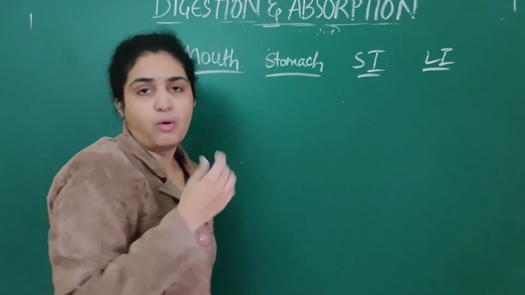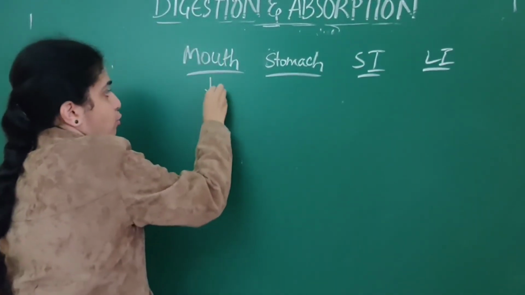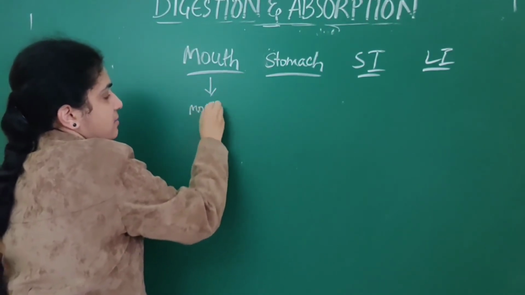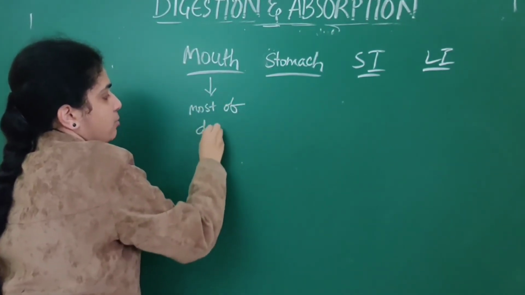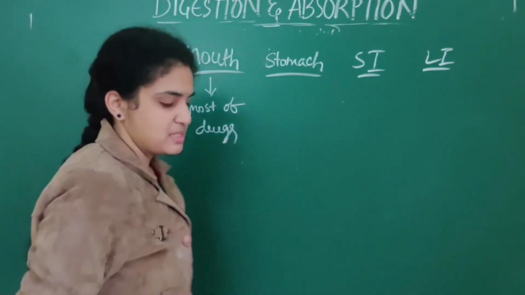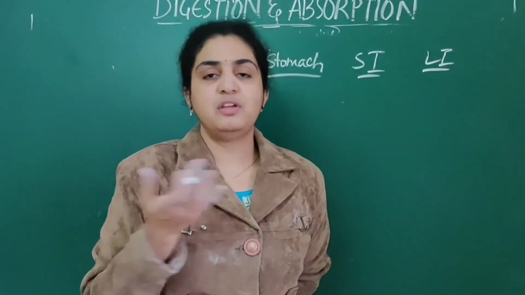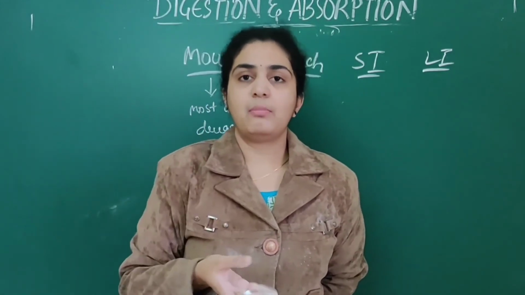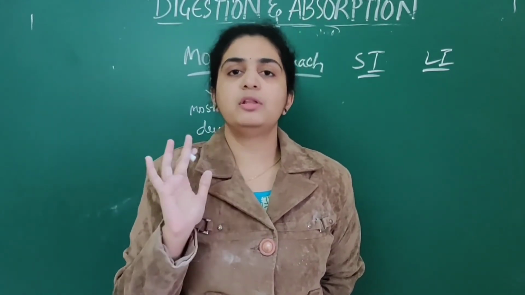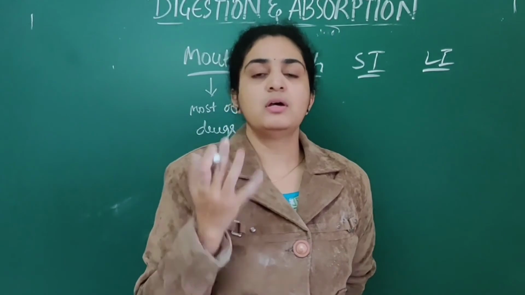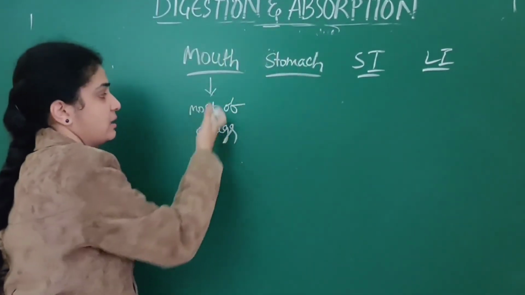In the mouth, most of the drugs are absorbed. Drugs means whatever medicines we take. If we get a fever or something, we take tablets; most of them are absorbed in the mouth itself. In the stomach, mainly alcohol, sugar and water are absorbed.